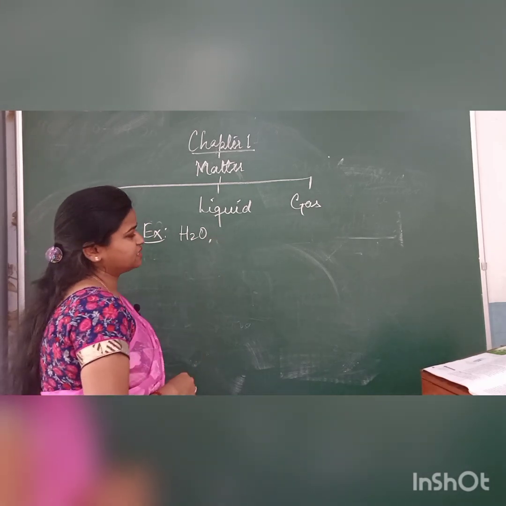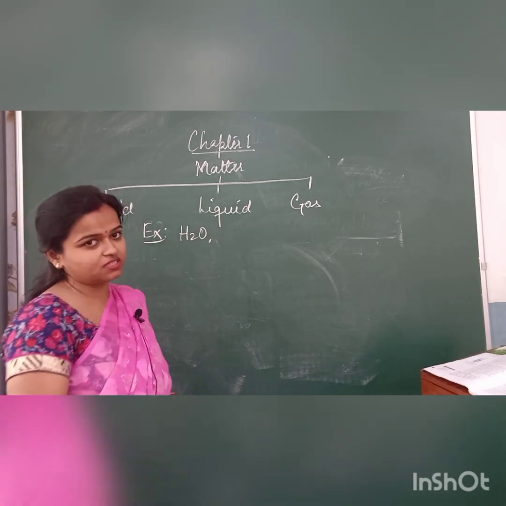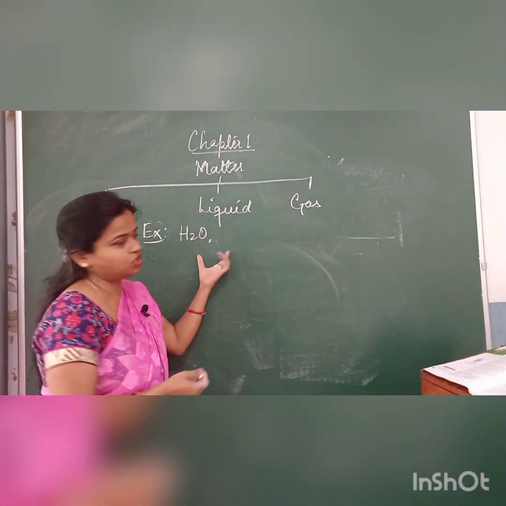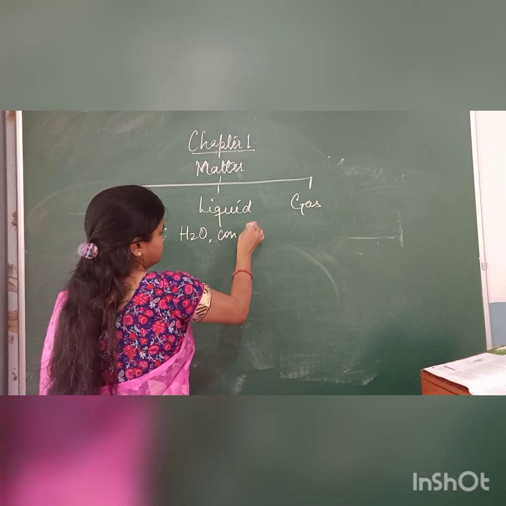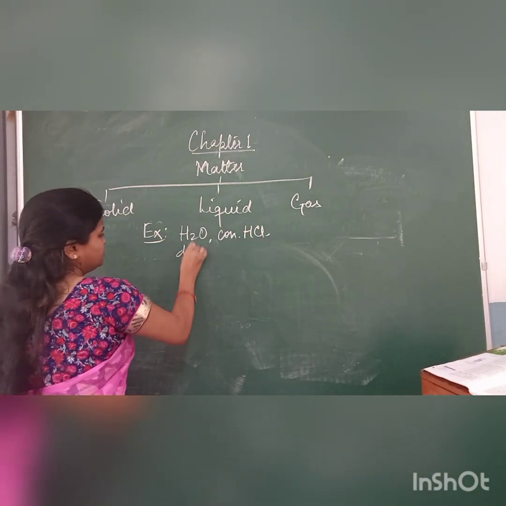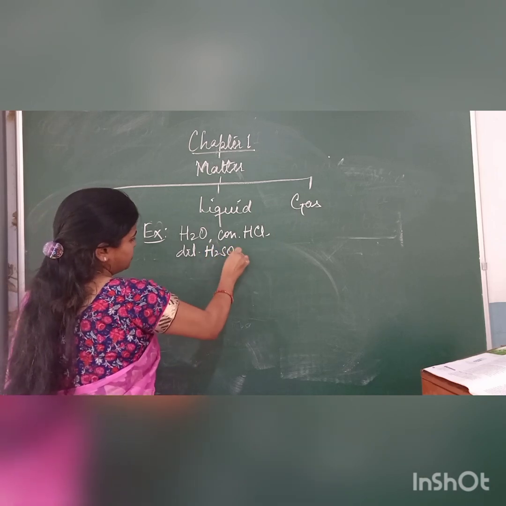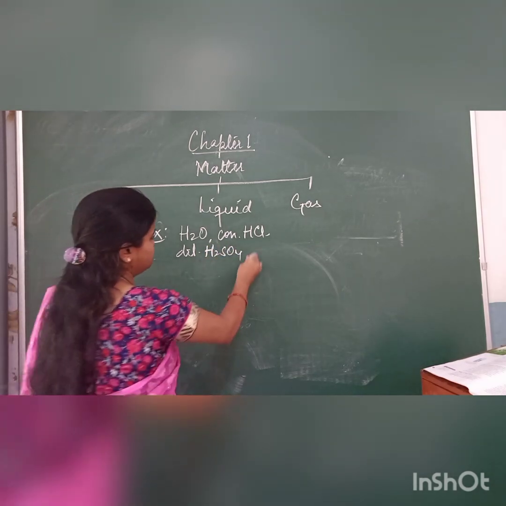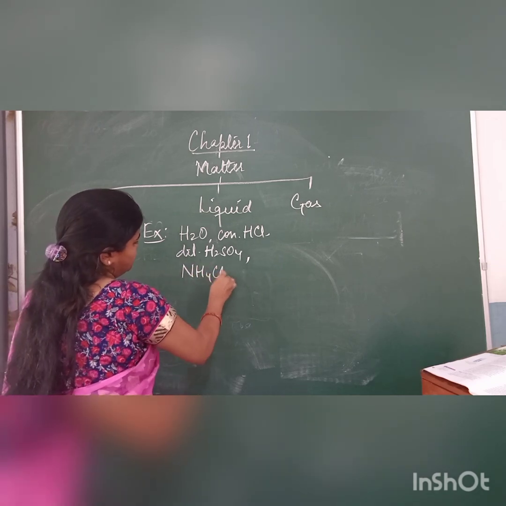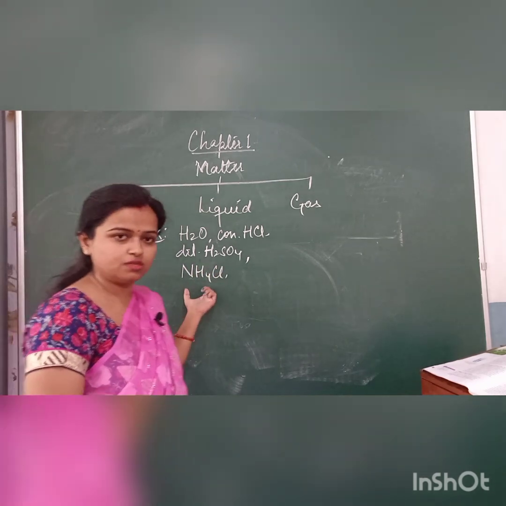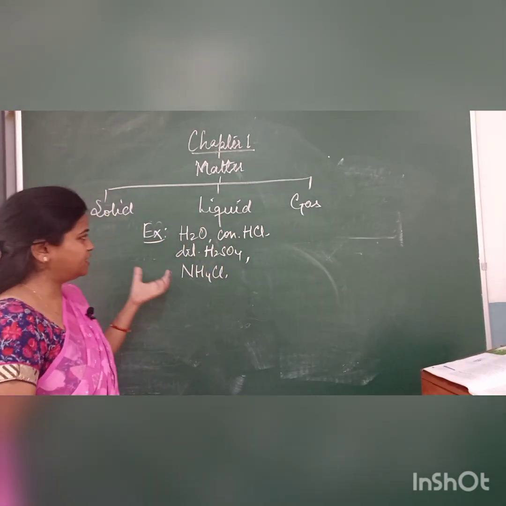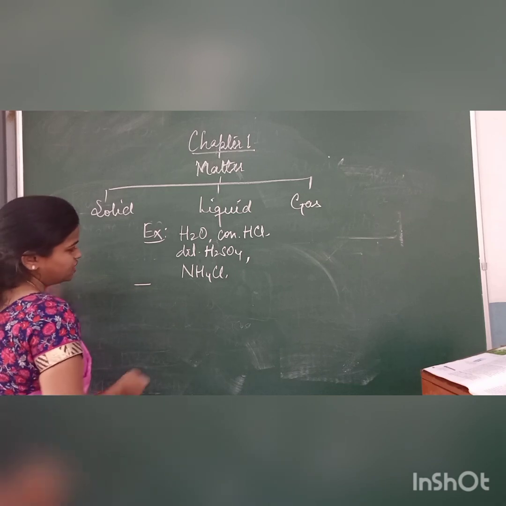If we go through the chemistry lab, maximum chemicals are available in liquid form, such as concentrated HCl, we can use dilute also. Then dilute H2SO4, that is sulfuric acid, where you can use concentrated also. Then ammonium chloride is also available in the lab, solid is also available. So these are all liquids, and if we go through the properties of liquid first,